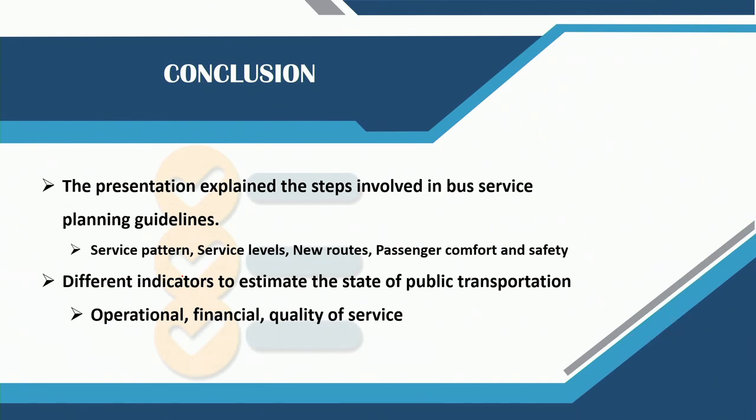So, that concludes this lecture. In this lecture, we have shown you the different steps that are involved in bus service planning guidelines. They are essentially service patterns, service levels, new routes, and passenger comfort and safety. And we have also introduced you to different performance indicators that allow you to test how well your service is doing. So, they are operational, financial, and quality of service performance indicators.